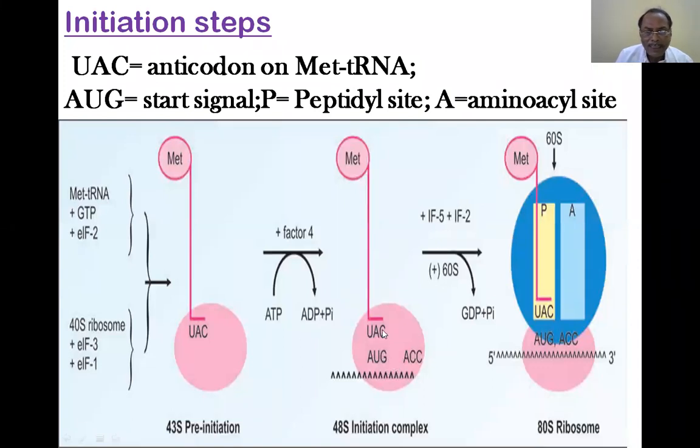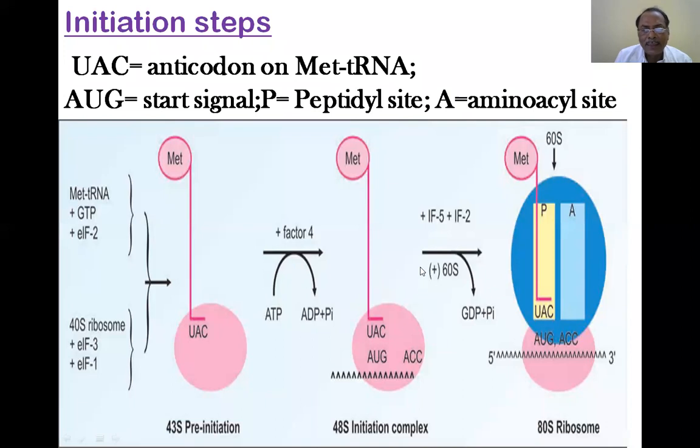And once initiation is aligned, immediately the next large ribosome, and that is the 60S ribosome subunit, needs to come and align on this whole process.